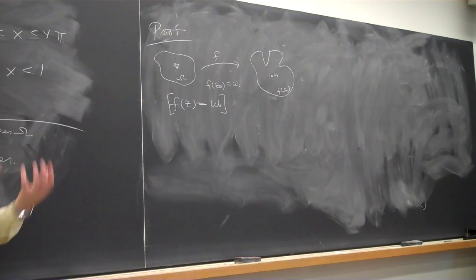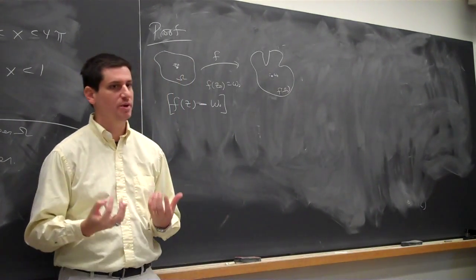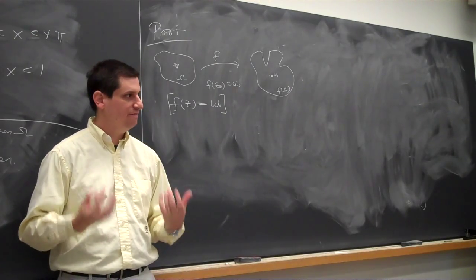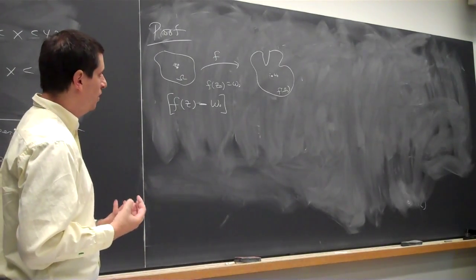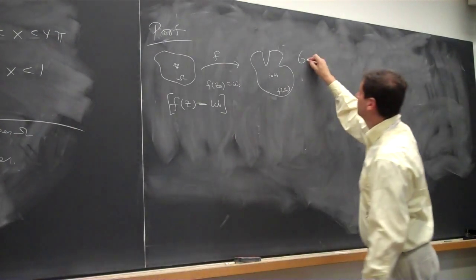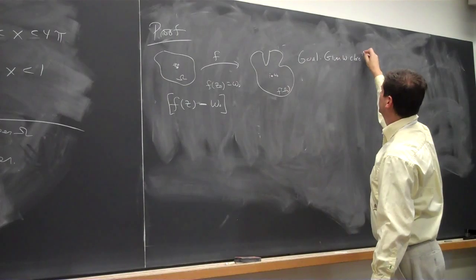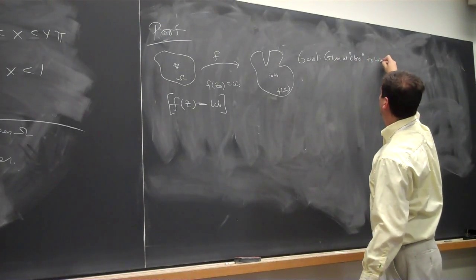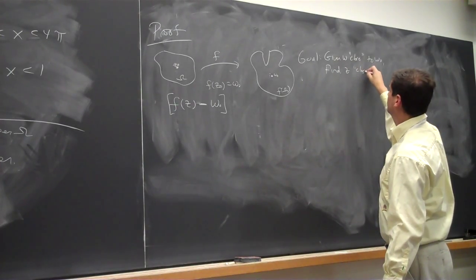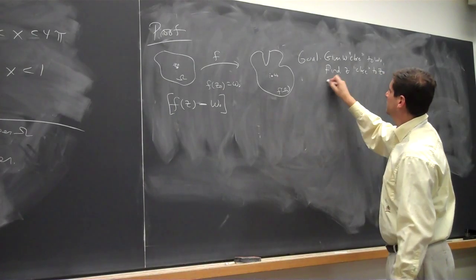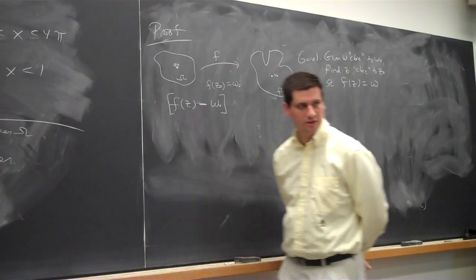So again, I want you to get a sense of why we're arguing the way we're arguing in the book, why we're proving things. We want to use Rouché's theorem. If I'm going to use Rouché's theorem, I need a function where I can find a zero, where I can count and say it has to have a zero. Well, okay, so the goal is, given omega close, and we'll define what close means later, to omega naught, find a z close to z naught such that f of z equals w, or omega.